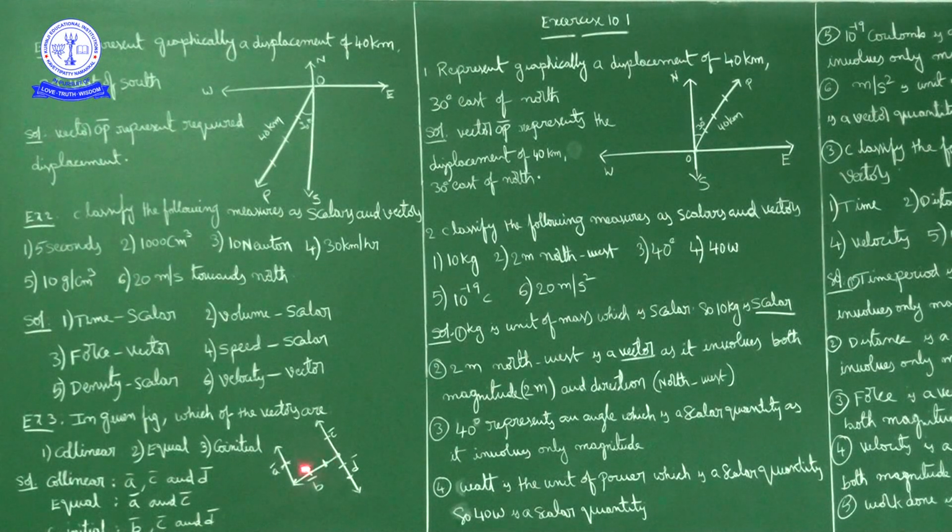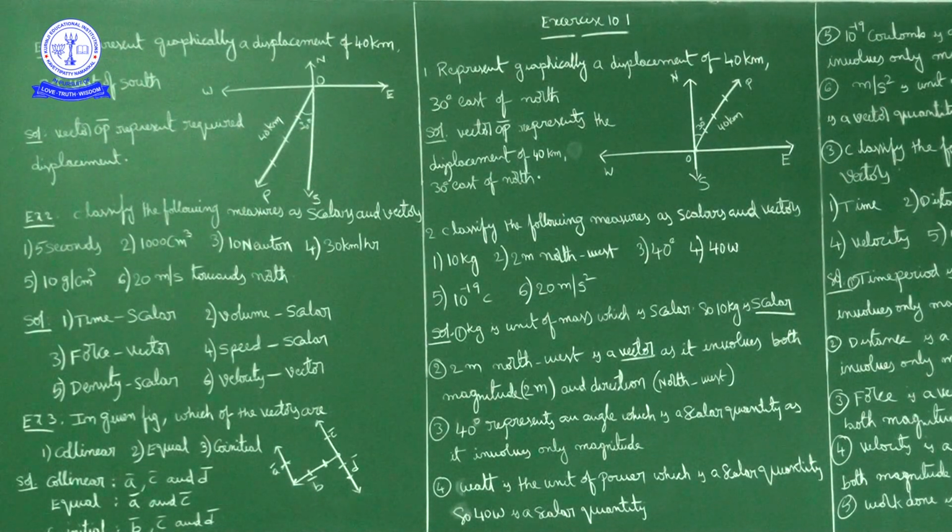A bar and C bar are collinear, and C bar and D bar are also collinear. So A bar, C bar and D bar are collinear vectors. Now collinear or parallel means they have to be parallel to the same line.